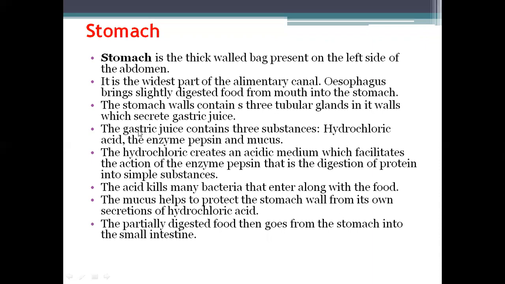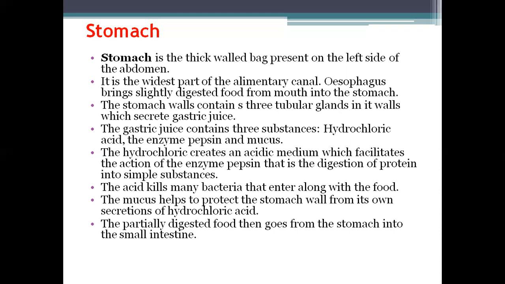This gastric juice contains three substances, namely hydrochloric acid, the enzyme pepsin, and mucus. The hydrochloric acid creates an acidic medium which helps the action of the enzyme pepsin, that is, the digestion of protein into simple substances. The HCl also kills the bacteria that enter along with the food. The mucus helps to protect the stomach wall from the hydrochloric acid.